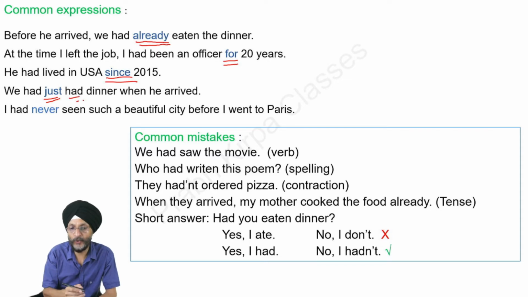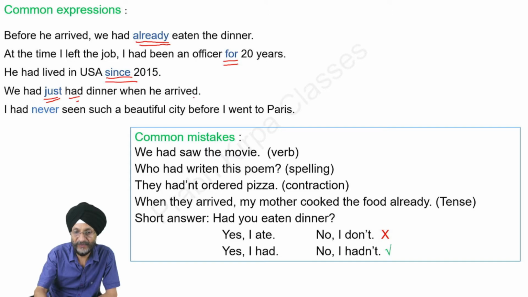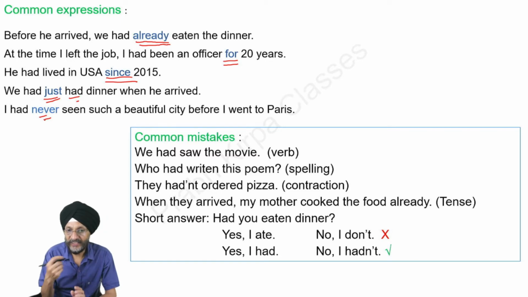Here had has been used in place of to have dinner when he arrived. I had never seen such a beautiful city before I went to Paris. Here you will see that already, for, since, just, and never are the time expressions which are commonly used in past perfect tense.